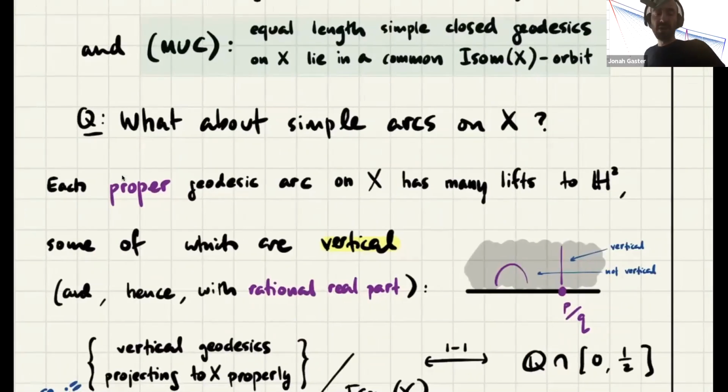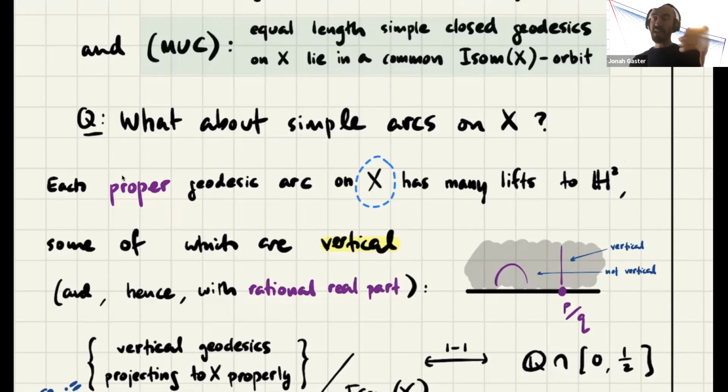So what can you do with arcs on the modular torus? Well, when you have a proper geodesic arc, you can lift it up to H2 in many different ways. But if it's proper, then both of its ends have to accumulate on cusp points or lifts of cusp points up to H2. Now, there's only a single cusp in H2, so I can get all the cusp points just by hitting this one cusp by elements of the group for X. And it turns out you just find PSL2Z times the point at infinity, which is to say all the endpoints have to be on the rationals, the completed rationals with infinity.